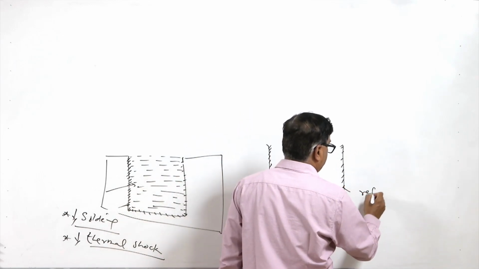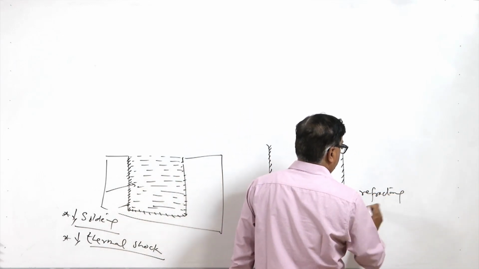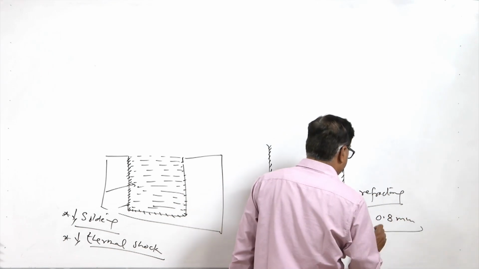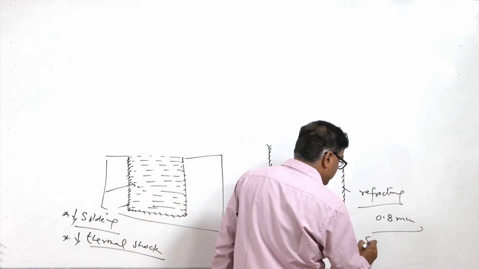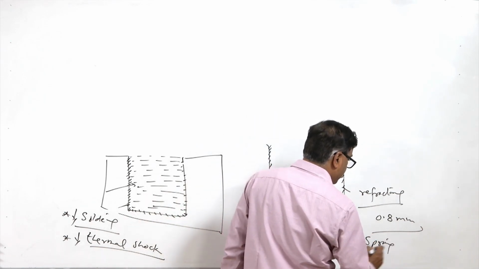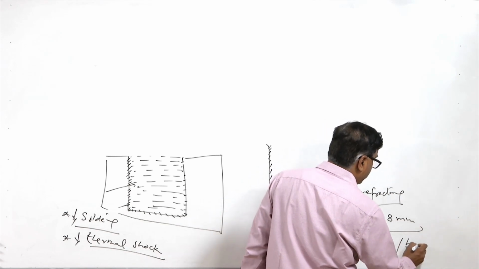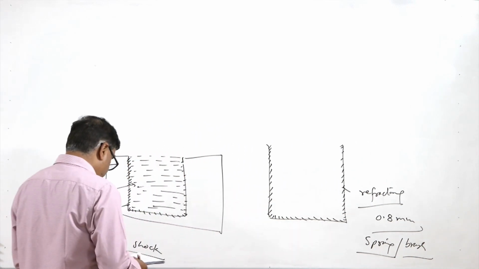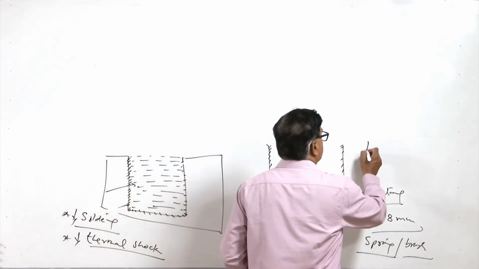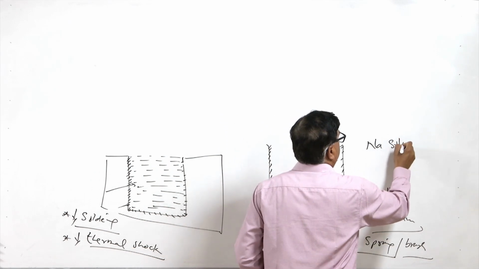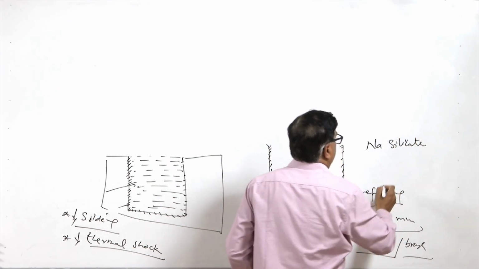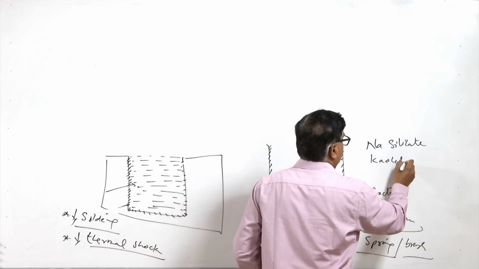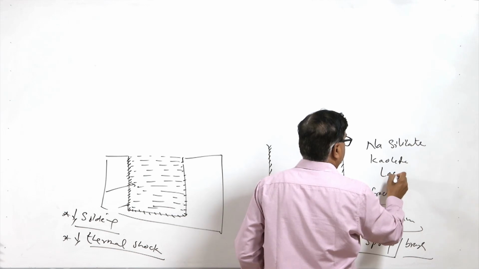The refractory material is coated up to 0.8 mm thickness. This can be applied either with the help of a spray or with a brush. For this purpose, sodium silicate, kaolin plus talc is used.